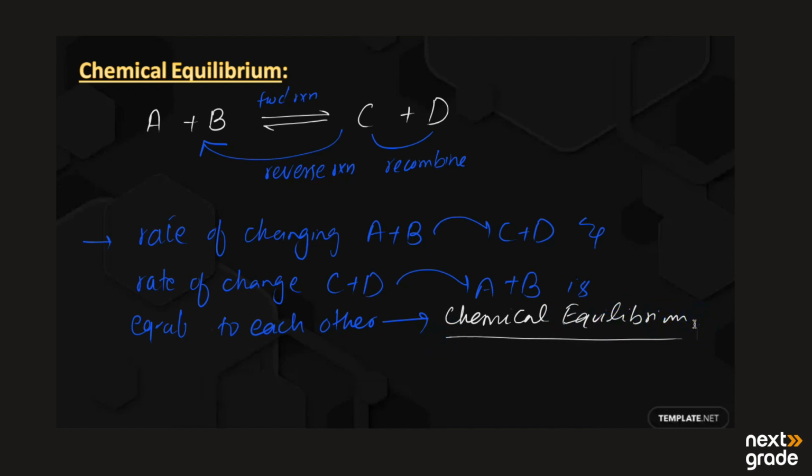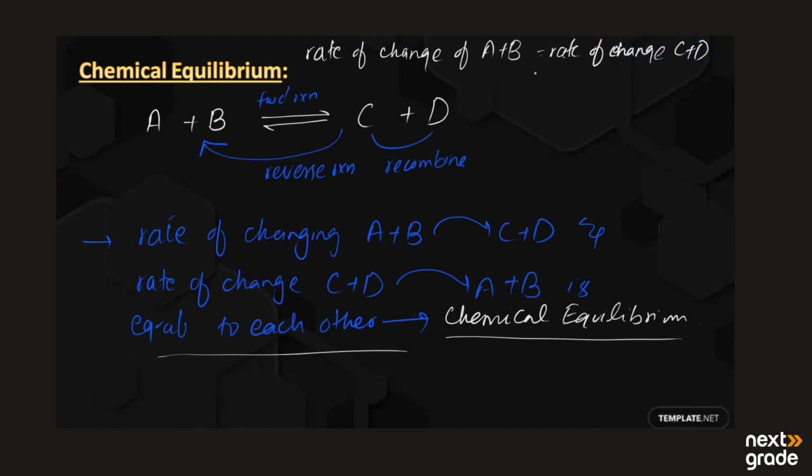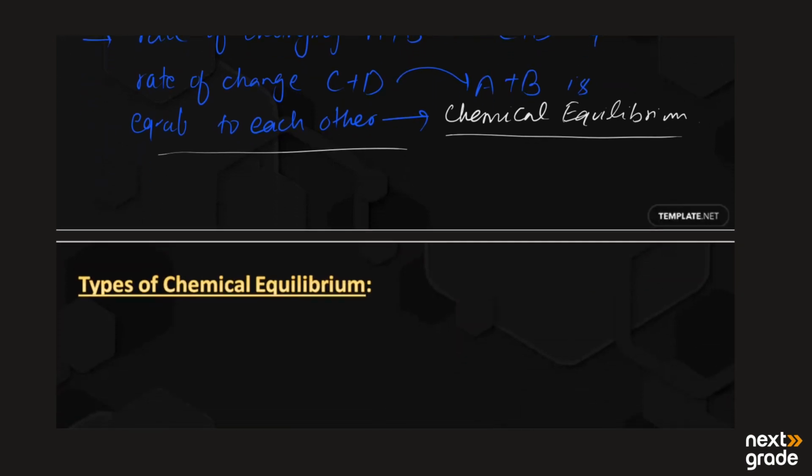So this is a simple definition: when the two processes are undergoing at the same rate, the state is known as the equilibrium state.